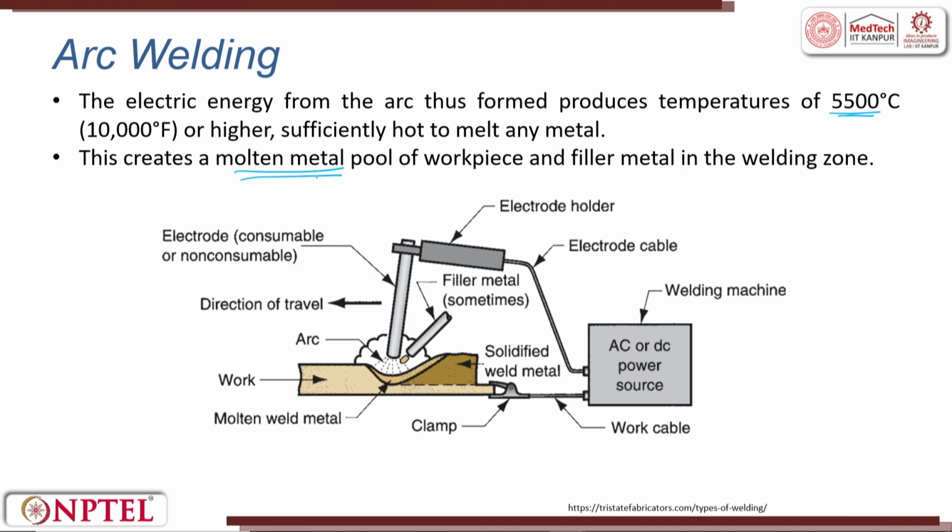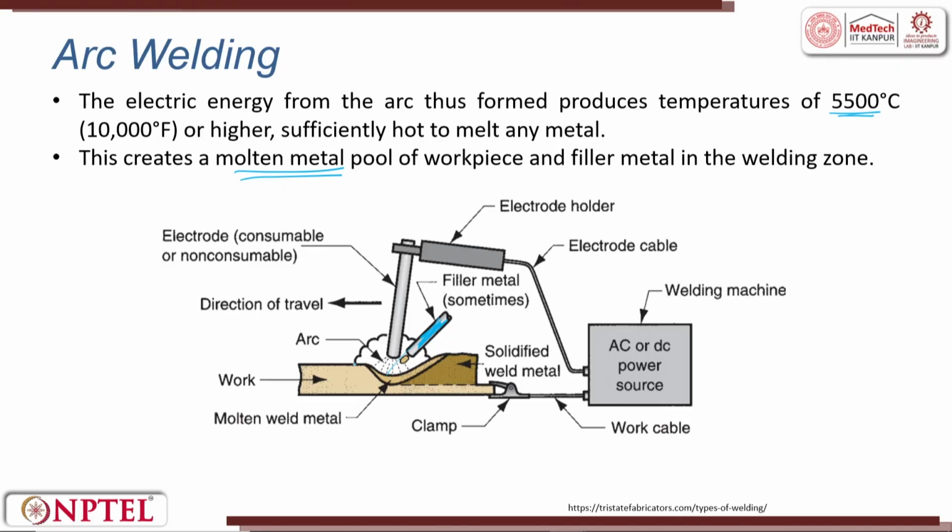For this molten pool, please go back and take an analogy from casting. You melt by arc and then you have a liquid pool there, that is the molten pool of the work and the filler metal in the melt zone. You can try to have only melting of the workpiece. In the vicinity, you also keep a filler material. This filler material also melts. So, one type of material is melting from this side in the close vicinity, and then the base material is also melting.